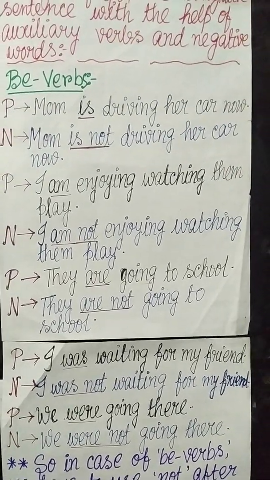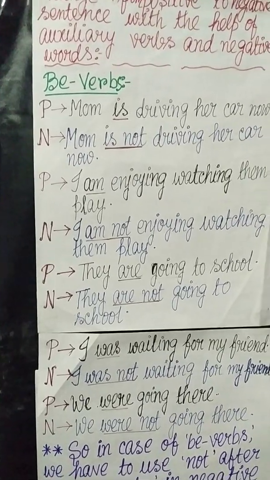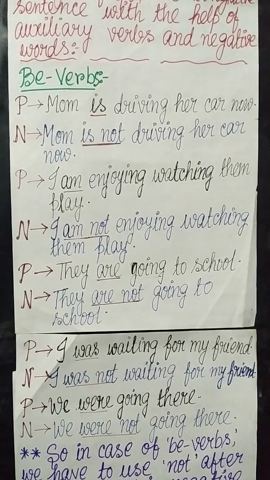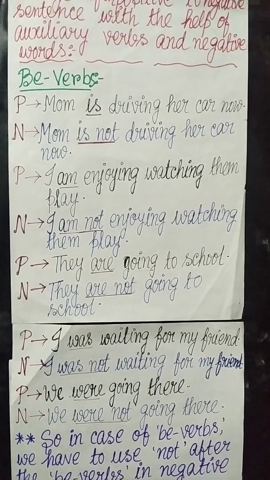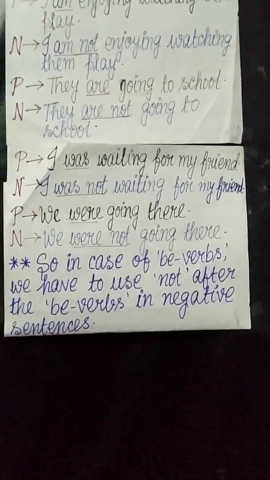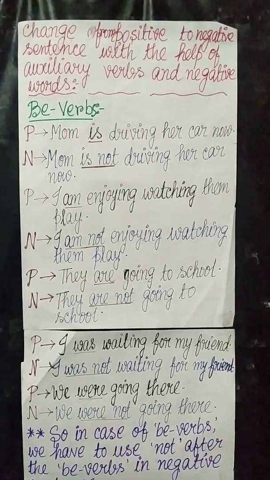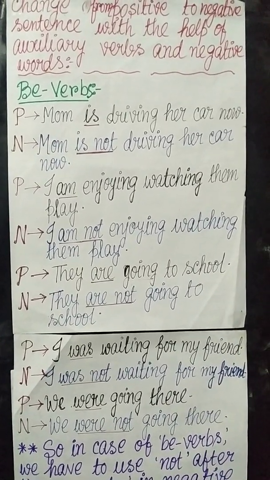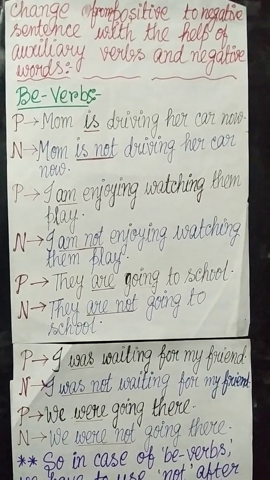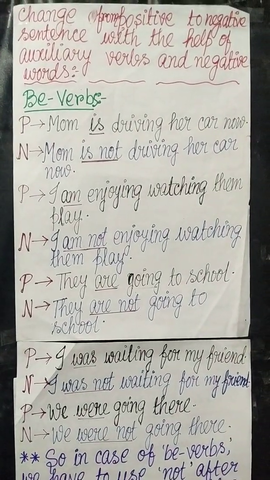I have shown you separate examples with all the be verbs, that is, am, is, are, was, and were. With all these examples, I have shown you how it is possible to make it negative. I hope students you have understood how you can make a sentence negative in the case of be verbs.